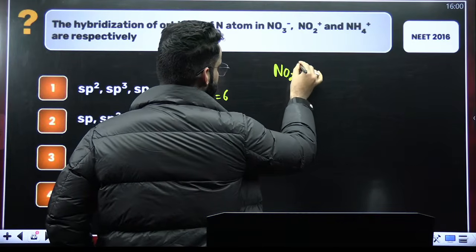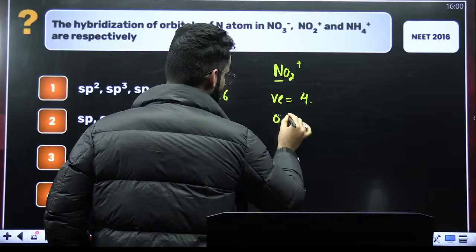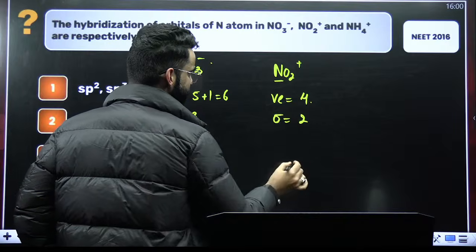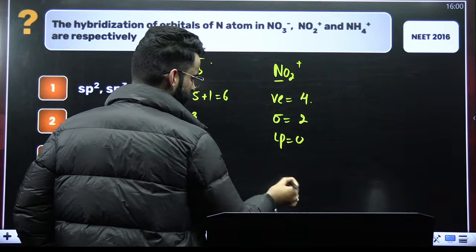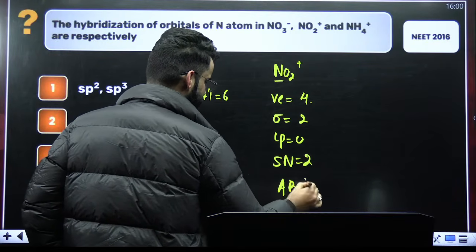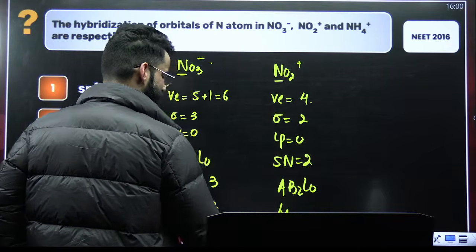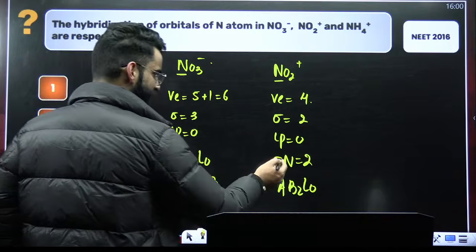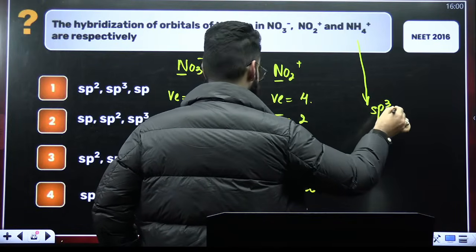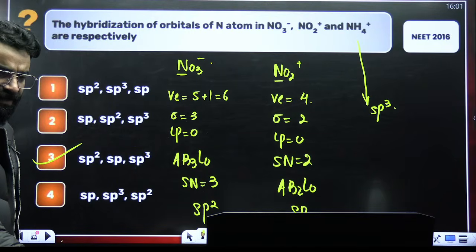NO2 positive. Nitrogen should have 5 valence electrons, but there is a positive charge. 5 minus 1 makes it 4. How many sigma bonds? 2 sigma bonds, right? Since oxygen is divalent, all the 4 valence electrons of nitrogen would have been utilized. So there will be 0 lone pairs. So steric number will be 2 plus 0, 2, right? The type of the molecule is going to be AB2L0, and it's supposed to be linear. We don't have to talk about the shape though; we have to check the hybridization only. If steric number is 2, it's going to be sp hybridized. Now NH4 positive, everyone would already know it's sp3 hybridized, right? So it's sp2, sp, sp3. So it's option 3. That will be the correct answer of this question.